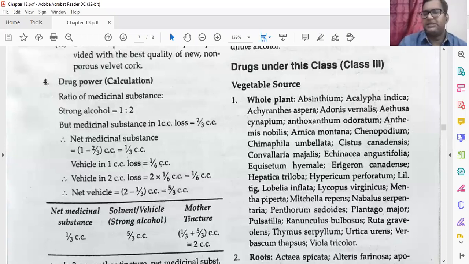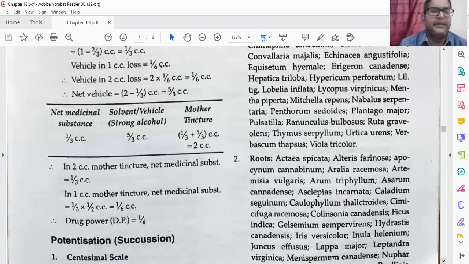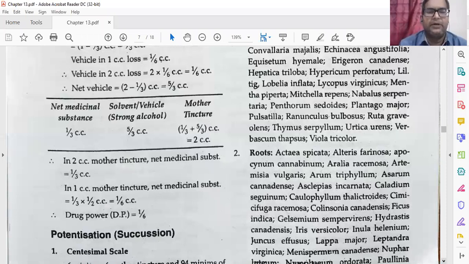There is no need to remember this calculation. If you remember the drug power, it will be enough. But this calculation is given, so that you know why it comes. Then net medicinal substances 1 by 3, solvent vehicle 5 by 3. Mother tincture is 1 by 3 plus 5 by 3, which is equal to 2 cc.